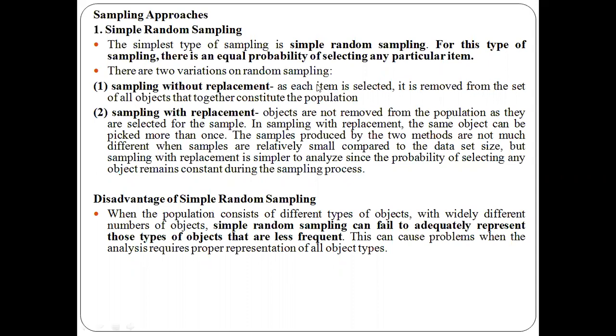As each item is selected, it is removed from the set of all objects that together constitute the population. Population is nothing but the collection of data objects. From that collection, you choose one data object and place it in the sample. Once you place it in the sample, you can't choose the same data object again. As I said, if you have 10 objects and you choose object 3, I can't choose object 3 again. So the same object can't appear two or more times in the sample. That is sampling without replacement.